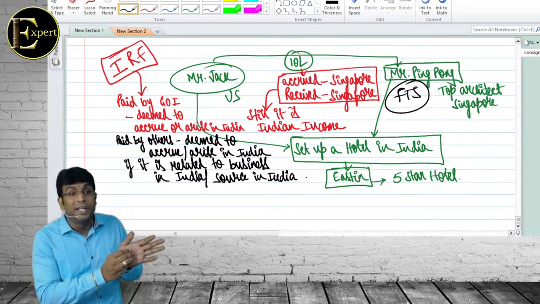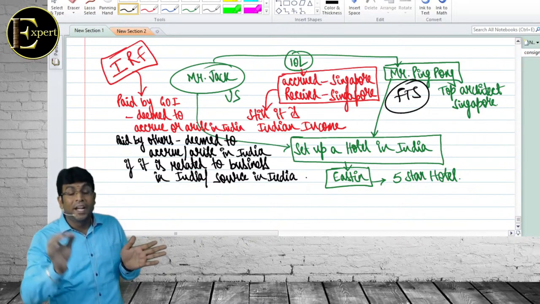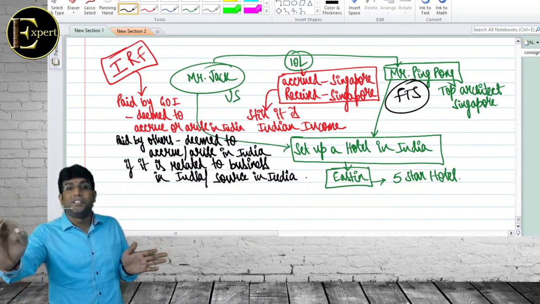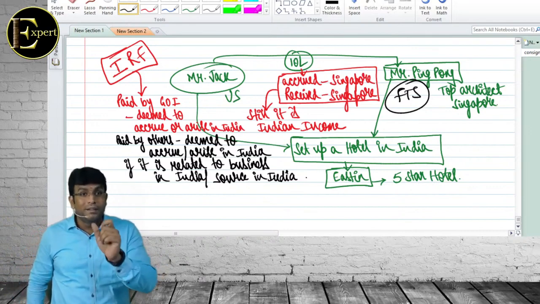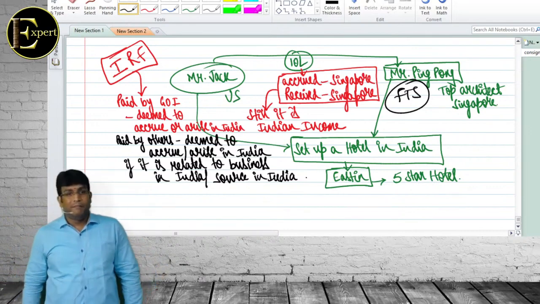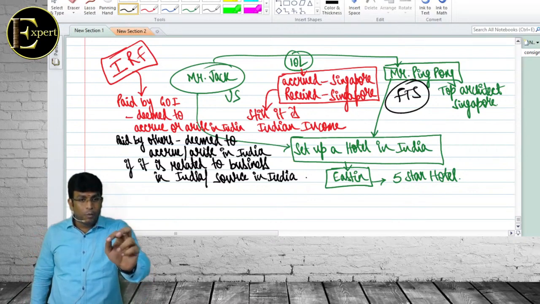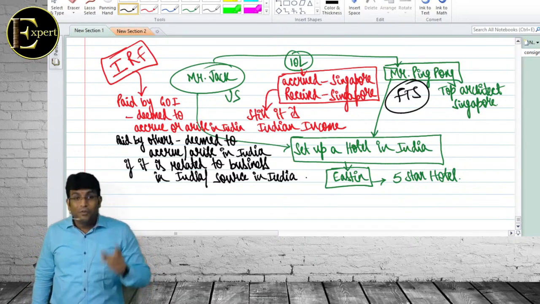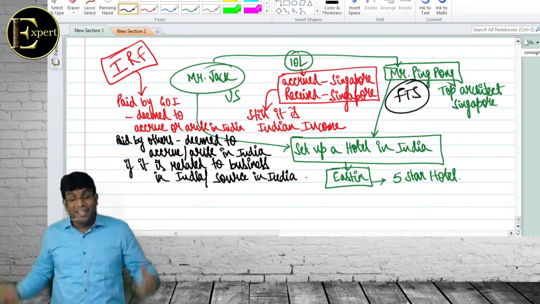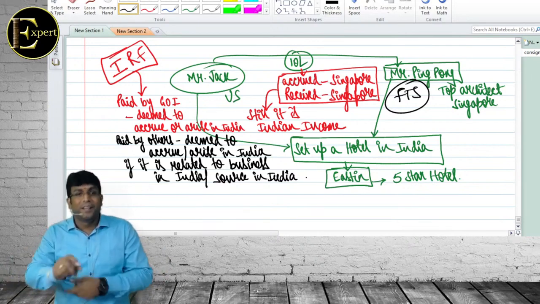If you don't do TDS or TDS is done but not paid before the due date of return of income, 100% of expenditure will be disallowed. Section 40(a)(i). If Ping Pong is resident, 40(a)(ia), 30% is disallowed. So Government of India will not get to know through Ping Pong. They will get to know from the Indian fellow who has prepared that P&L account.